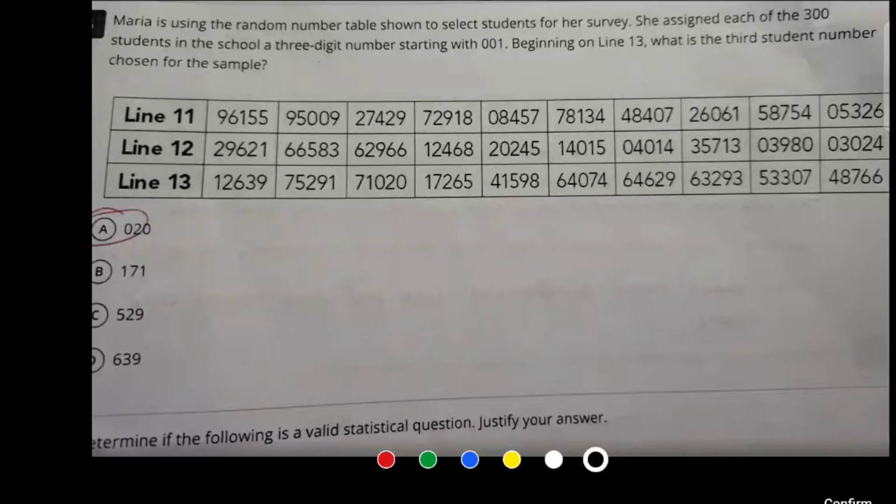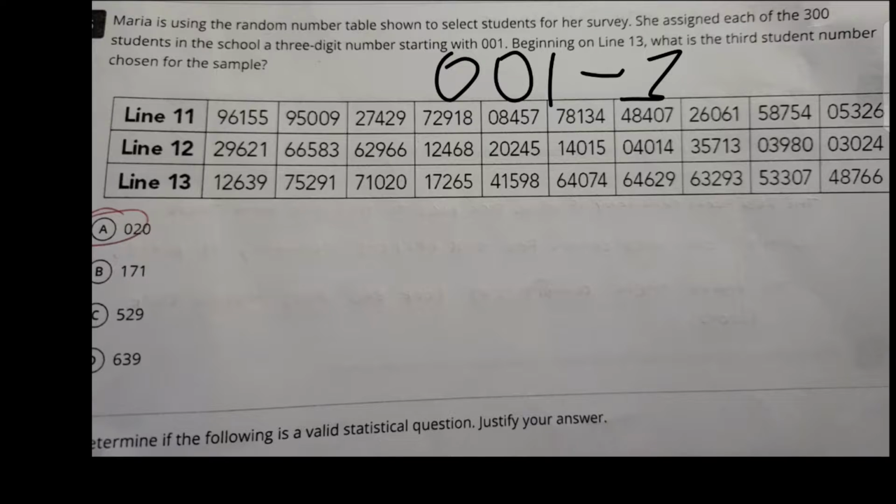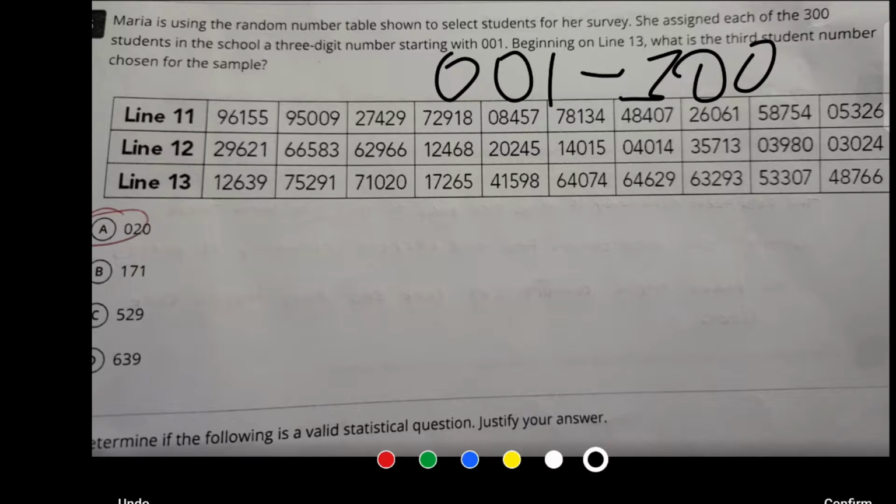My name is Anthony, and I'll be explaining problem number 6 from the quiz. Maria is using the random number table shown to select students for her survey. She assigns each of the 300 students in the school a 3-digit number, starting with 001, meaning that this is going to be 001 through 300. Beginning on line 13, what is the third student number chosen for the sample? So we can go ahead and eliminate answers D and C as they are above 300.